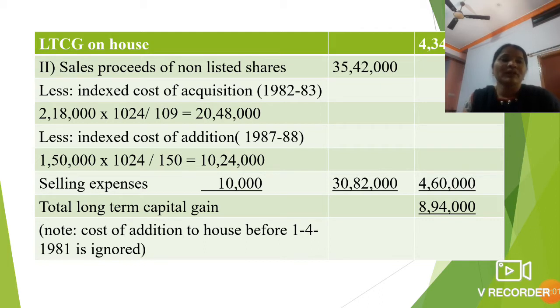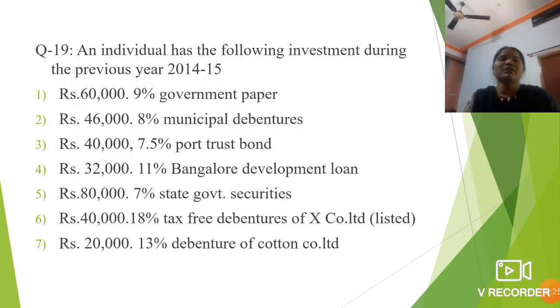So here what we calculated, we have calculated the total long term capital gain of Mr. Srinivas is rupees 8,94,000. Here a note is there, cost of addition on house before 1st April 1981 is ignored here. So let us come to the next question. So the next question is like this only. You should go through the question and answer the question. The first question is like this.